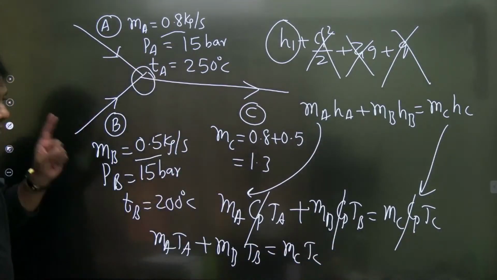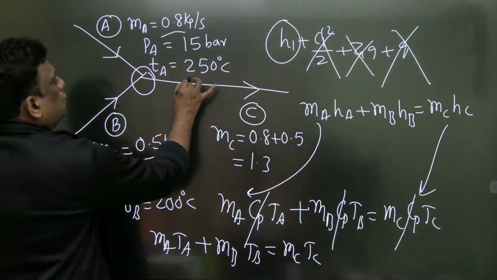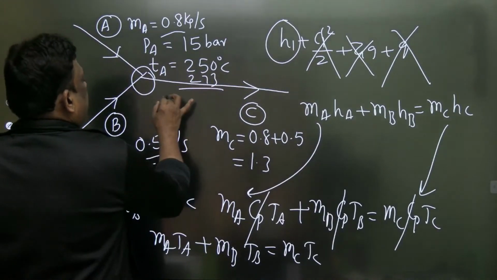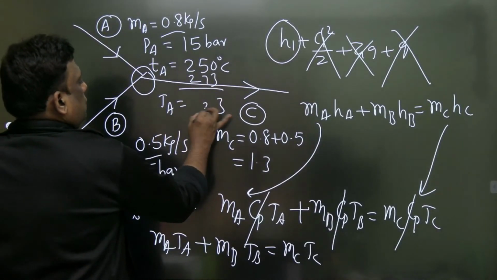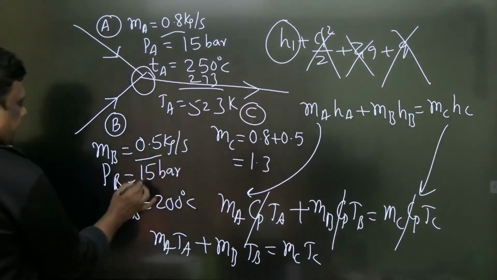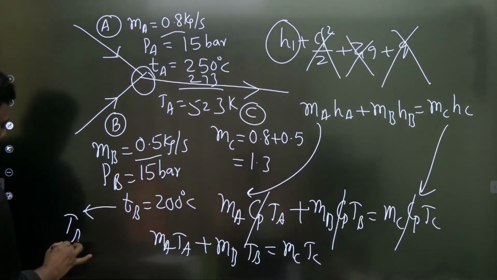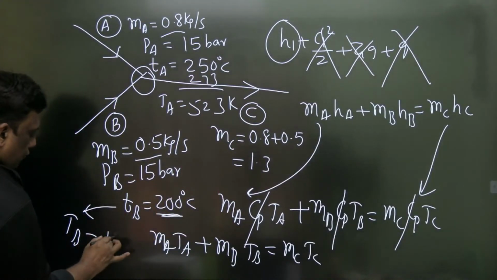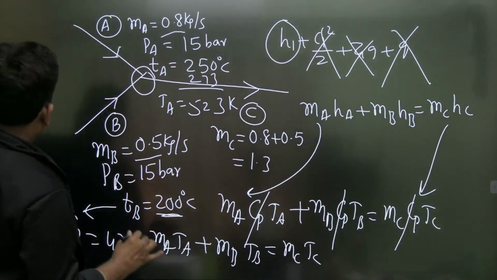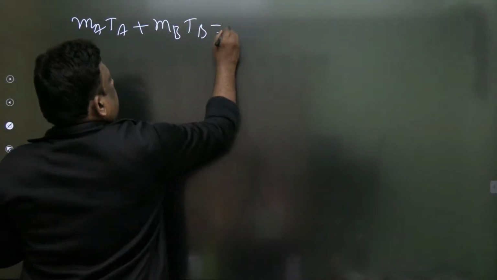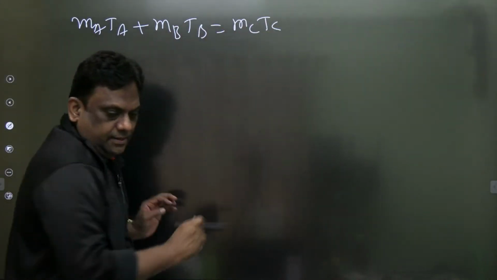Absolutely fine. Now temperature should be in Kelvin. Add 273. So how much will TA be? Anyone? 523 Kelvin. And here add TB. So what is TB? Add 273. So 473. So therefore, MATA plus MBTB is equal to MCTC.